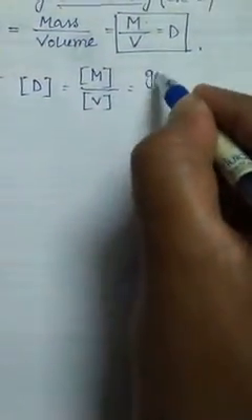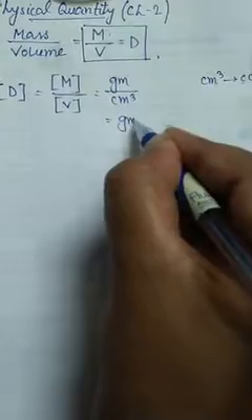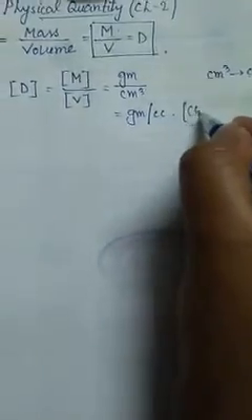That is gram. And what is the CGS unit of volume? That is centimeter cube or cubic centimeter, that is cm cube, and that is also written as cc. So gram per cc, that is the CGS unit of density.